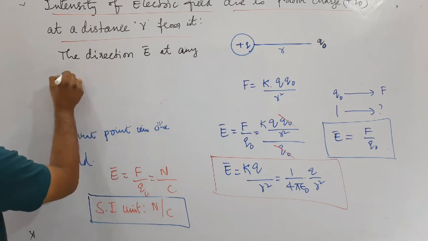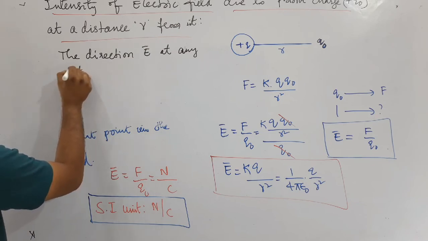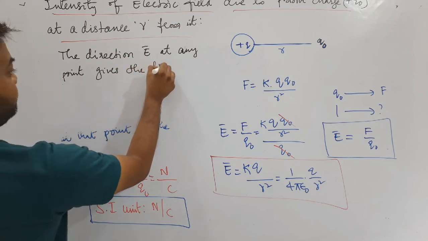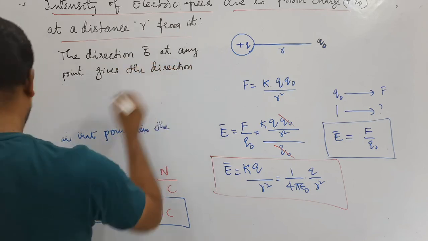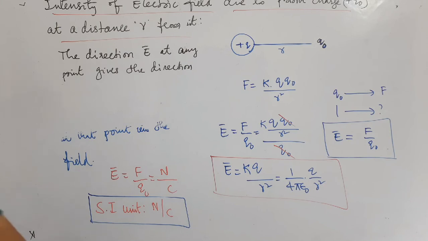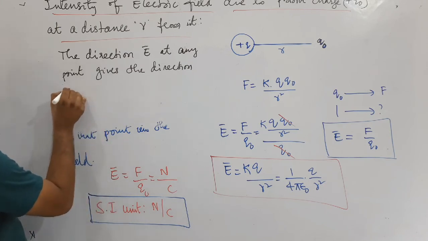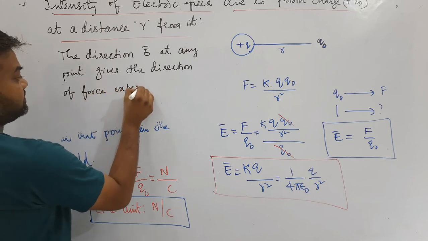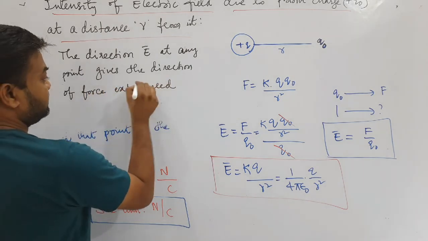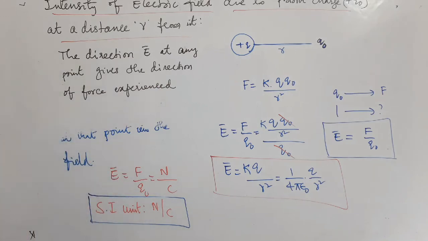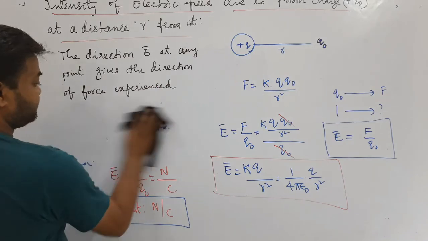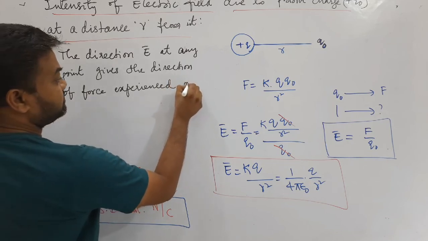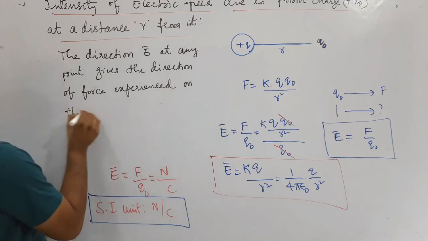Direction of E bar at any point gives the direction of force experienced by the charge. It gives the direction of force experienced on the test charge.